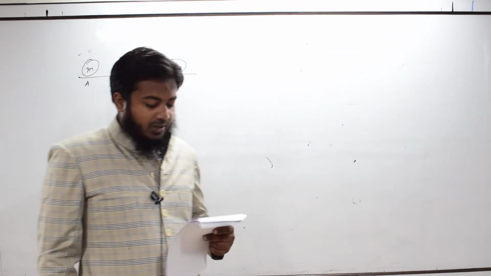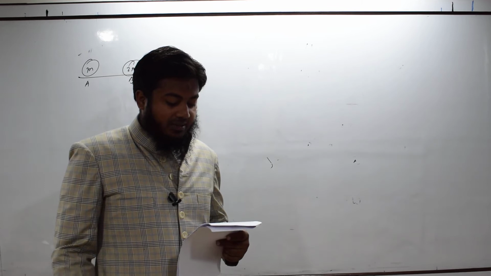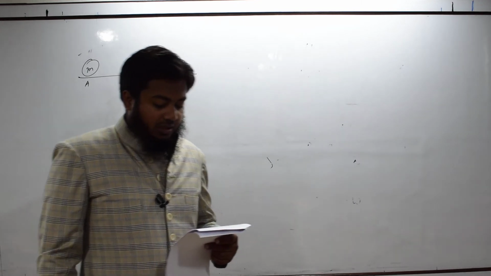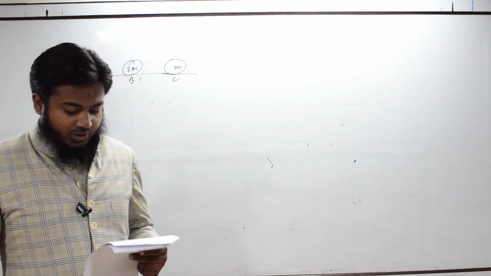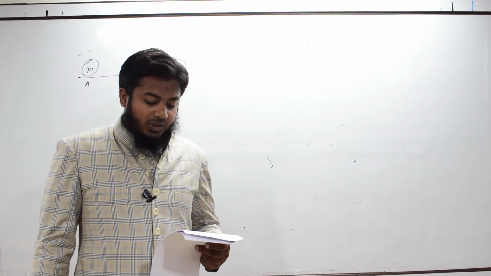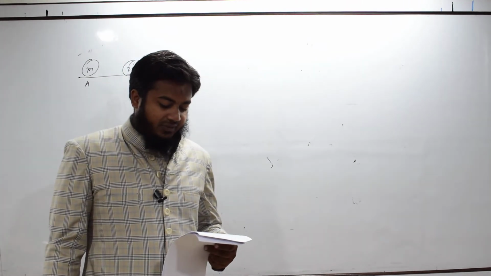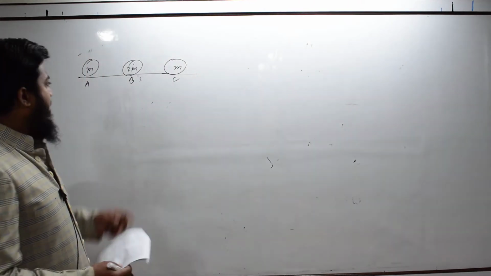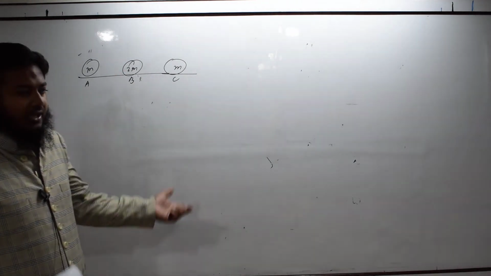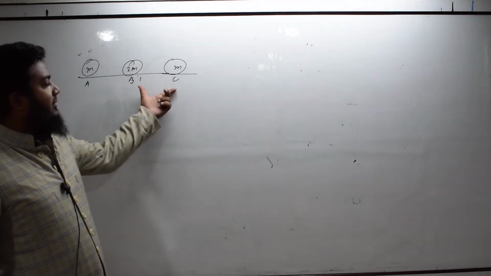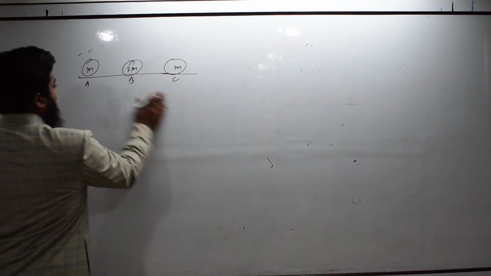The object A moves towards B with a speed 9 meter per second and makes an elastic collision with it. Thereafter, B makes a completely inelastic collision with C. All motions occur on the same straight line. Find the final speed of the object C. So, A collides with B elastically and B collides with C completely inelastically. So, you have to find the final velocity of this combination, or C, same thing.